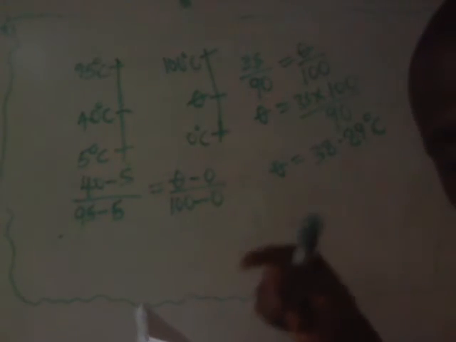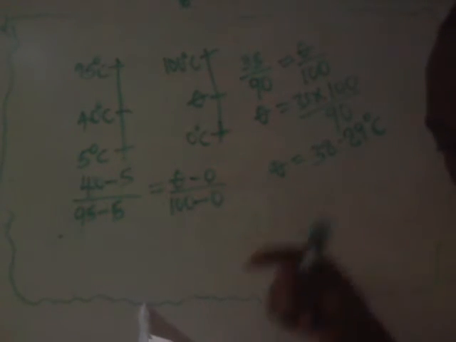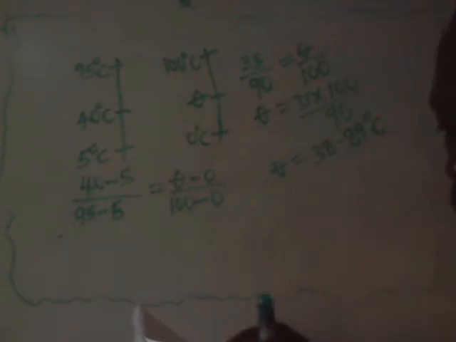That is, the reading of the 40 thermometer will be exactly the same as the correct temperature reading. So we make the temperature at which it is reading exactly the same as the correct temperature.